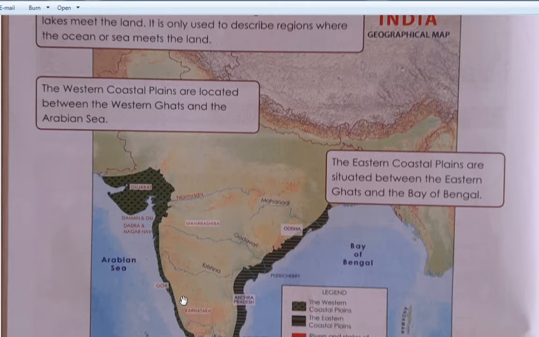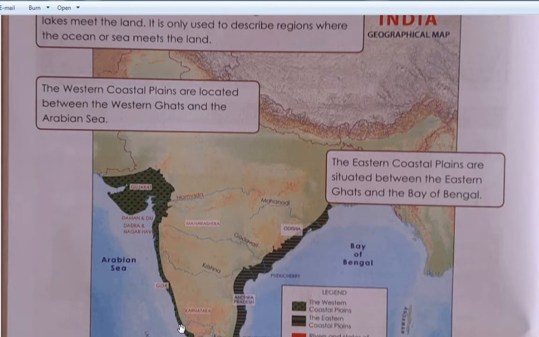The flat, low-lying portions of land lying next to seas or oceans are called coastal plains. So what is meant by coastal plains? Coastal plain is nothing but the low-lying portion of land which is flat and lying next to the sea.